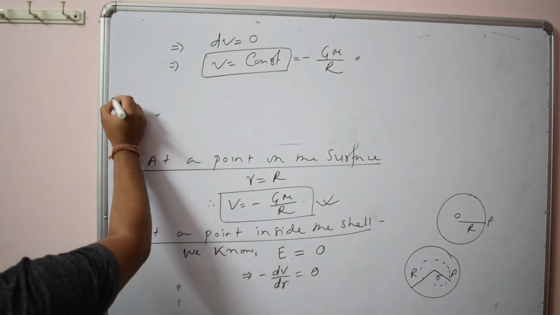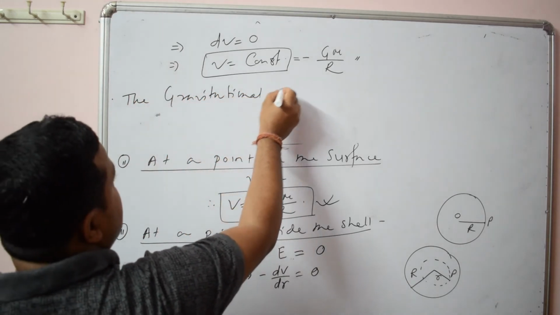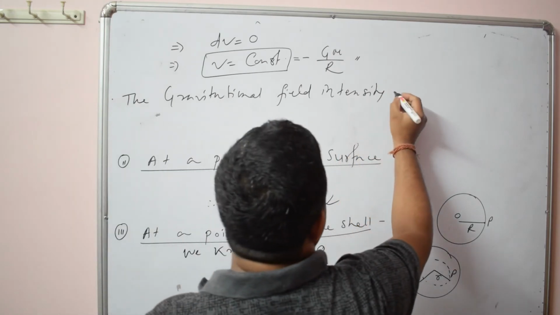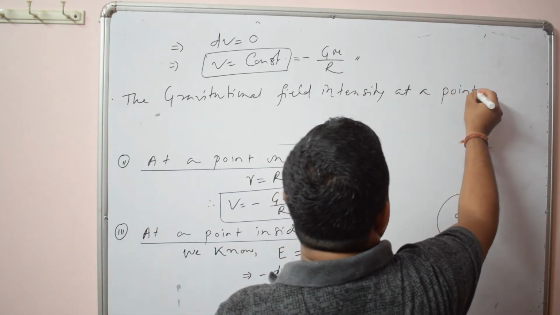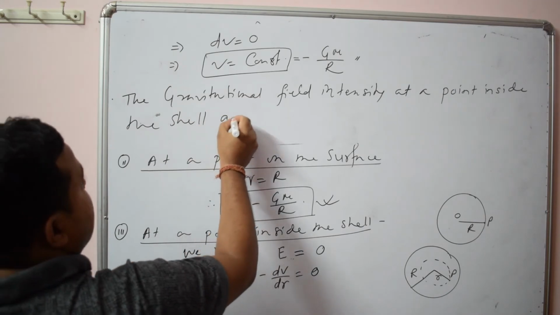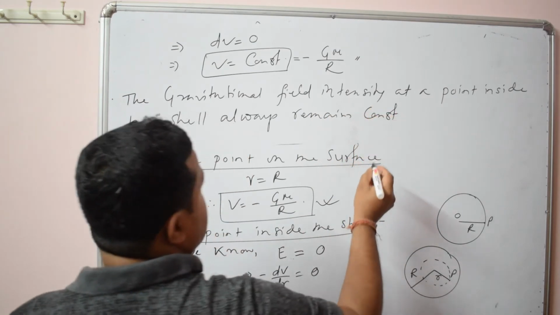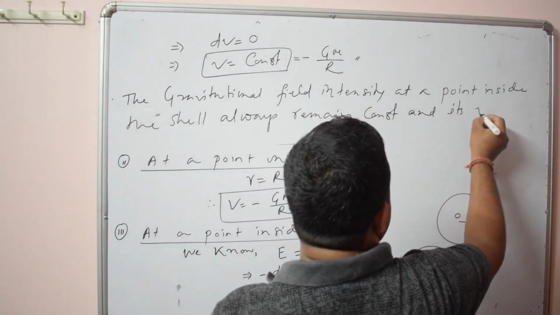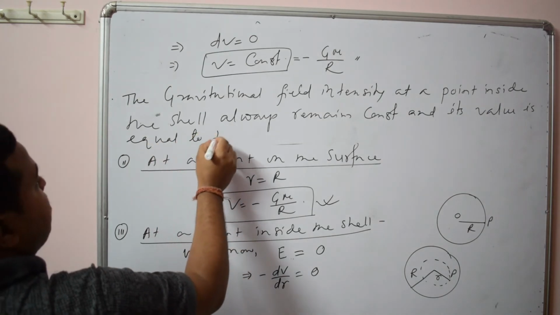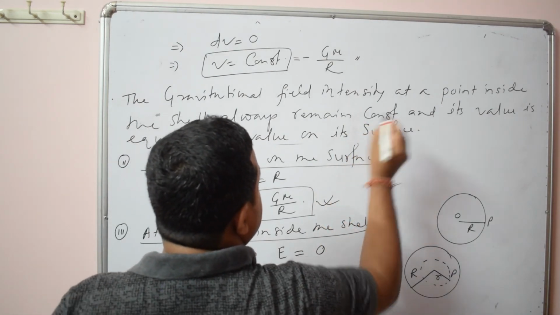You remember this. That is, you can say that the gravitational field intensity at a point inside the shell always remains constant, and its value is equal to the value on its surface. So this is a very important point.